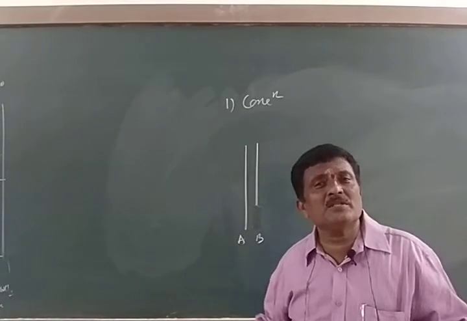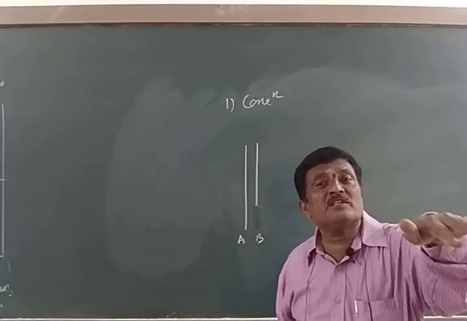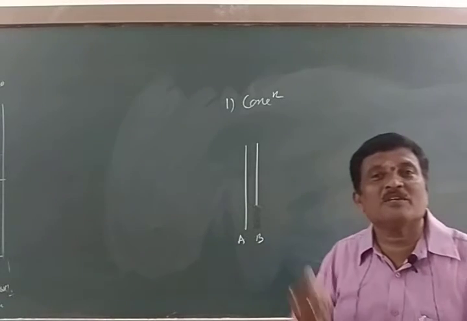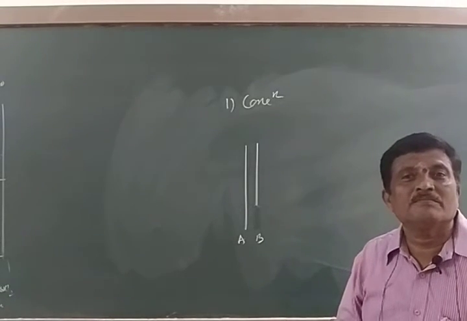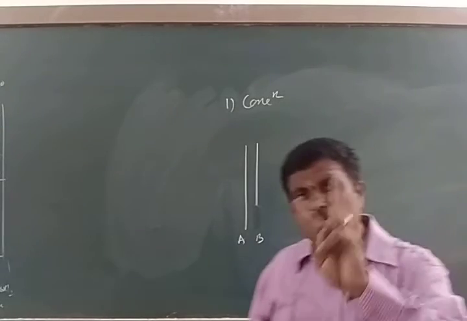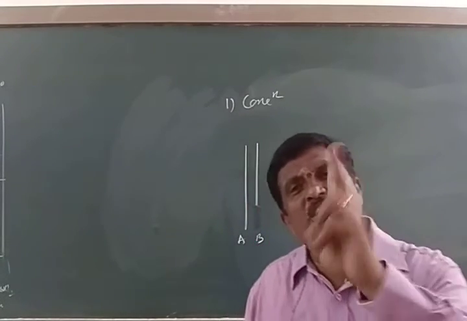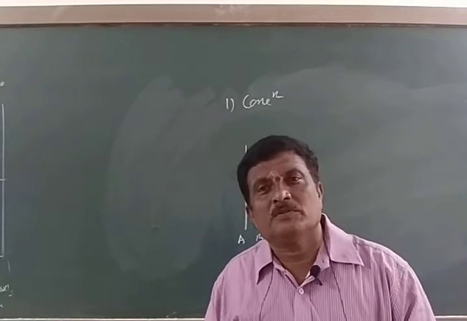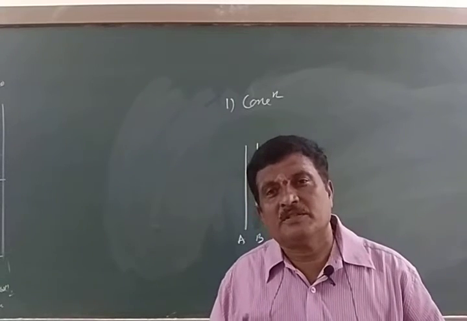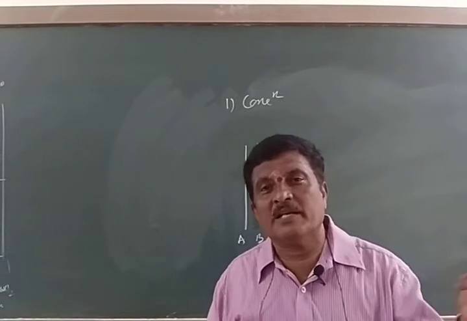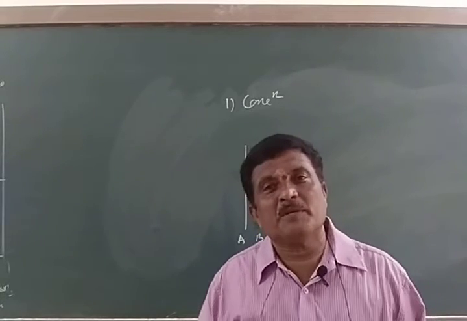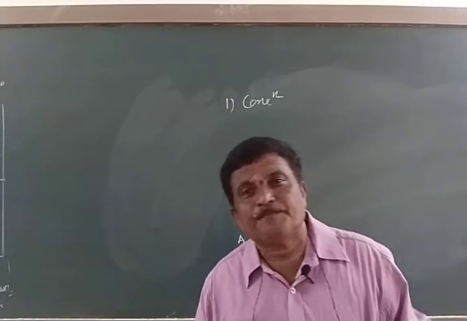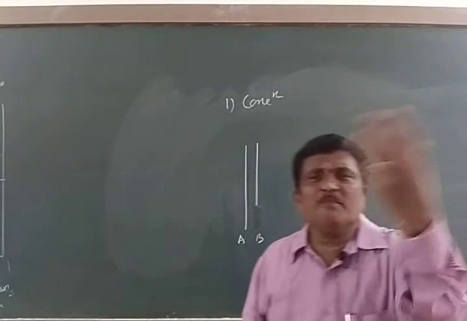And in metallurgy, what is meant by concentration? Very simple. By decreasing the percentage of gangue, you can increase the percentage of ore. That is what you can call concentration. So, there are 2 methods of concentration. One is physical methods of concentration and the second is chemical methods of concentration. In the first part of this chapter in online classes, I already completed the chemical methods of concentration. Now I am going to complete the physical methods of concentration. What are going to be the physical methods of concentration?